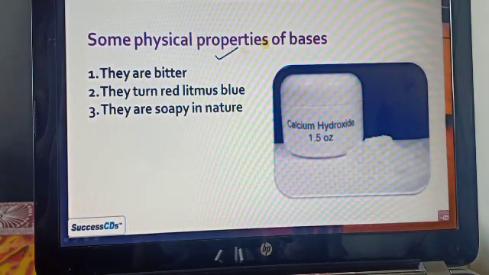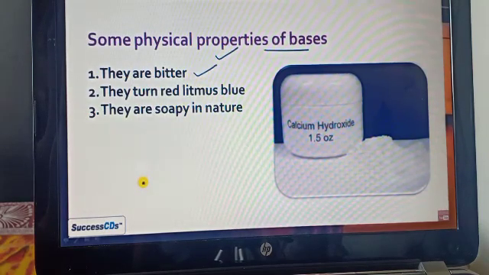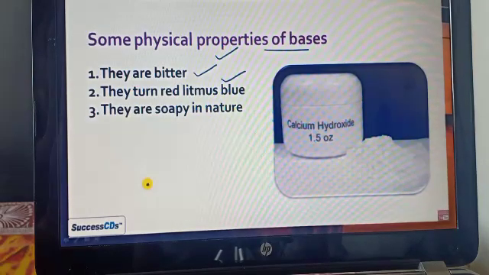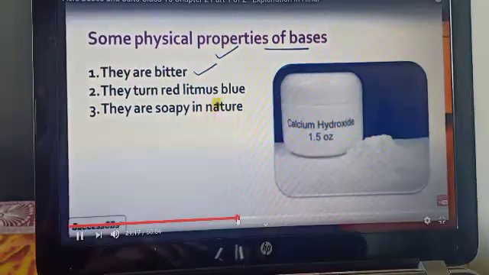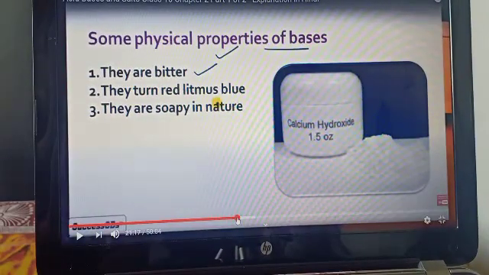If we are talking about the physical properties of the bases, then they are bitter in nature. They turn red litmus paper into blue. They are soapy in nature. Now, how can you decide which litmus paper turns to which color for acid?